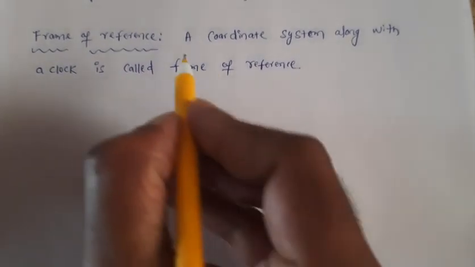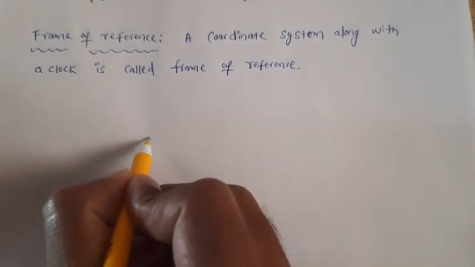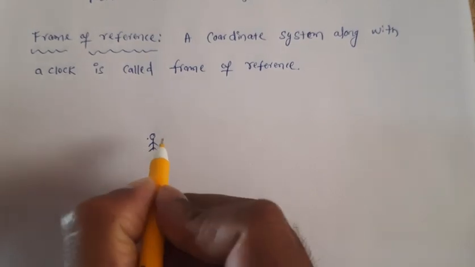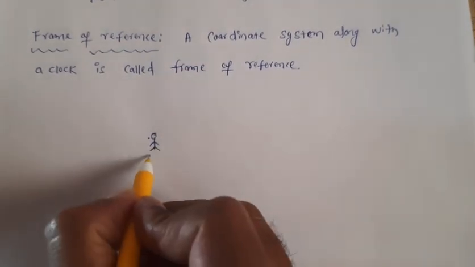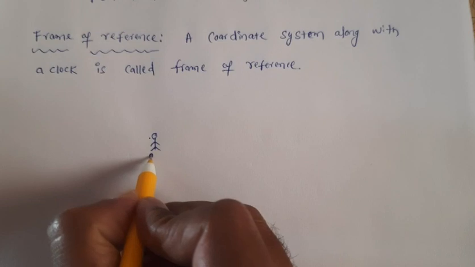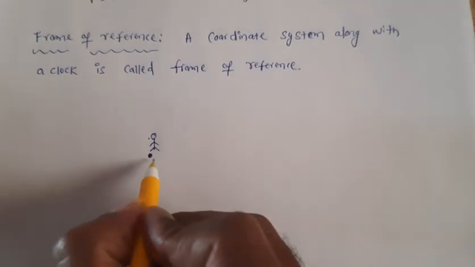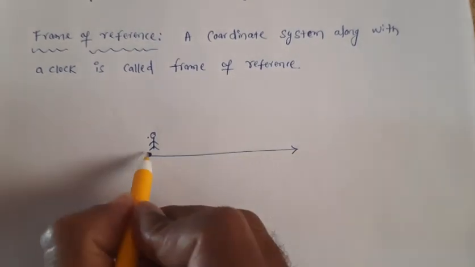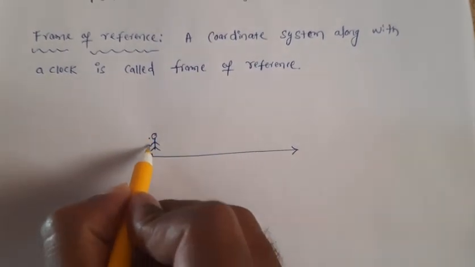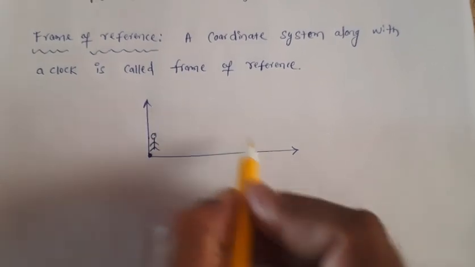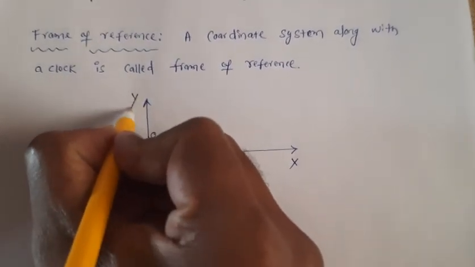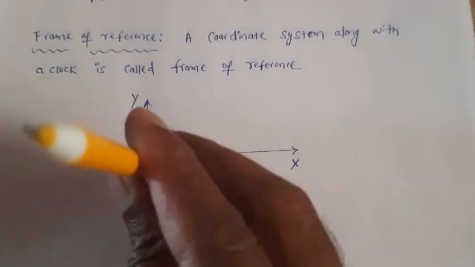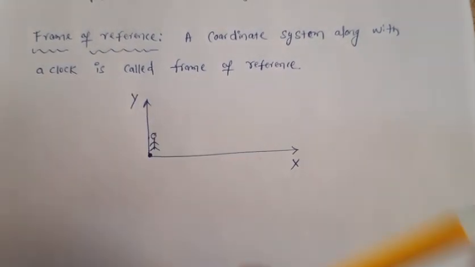For example, you are standing here. Now we take a reference point here. Now we take x-axis in this direction and y-axis in this direction, and the z-axis is perpendicular to the board plane, I mean here paper plane.